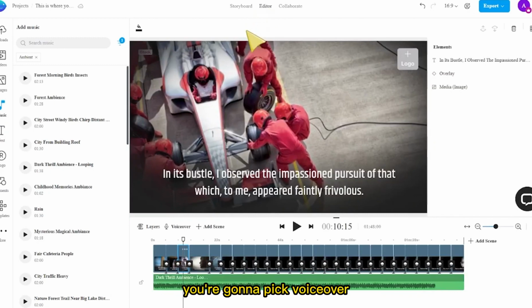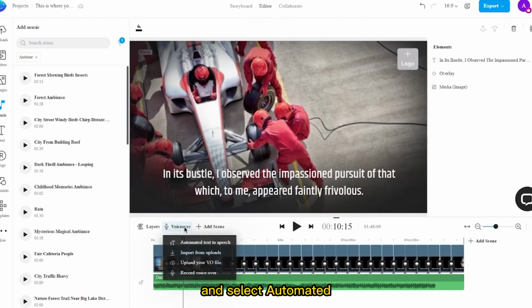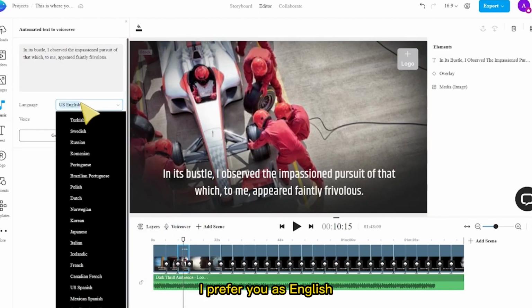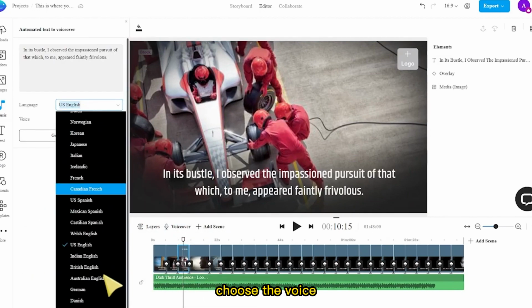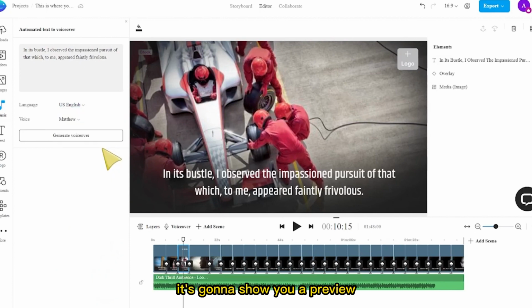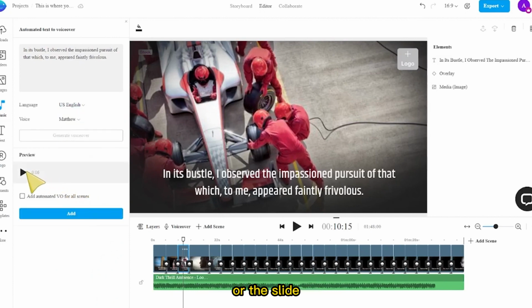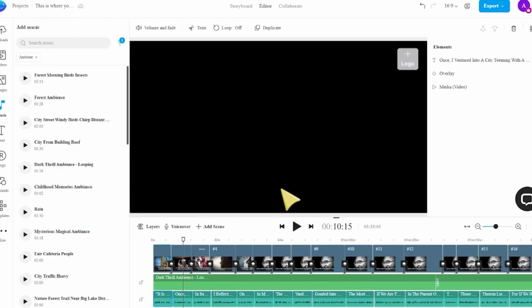And on here, you're going to pick voiceover, select automated text to speech. And from there, we're going to specify the language or the accent. I prefer US English. And on here, you're going to choose the voice. When you click on generate, it's going to show you a preview for the panel or the slide that you selected. But then you're going to select add automated voiceover for all scenes. You're going to have to check that and then say add voiceover. And this will add the voiceover for the rest of your videos.